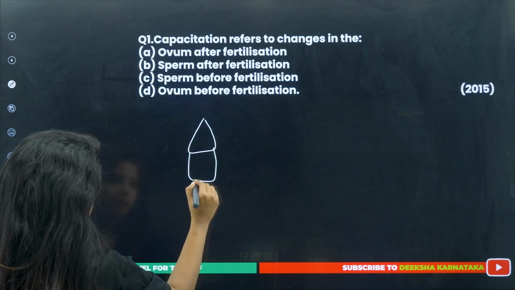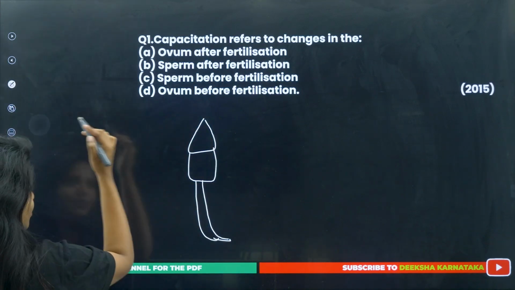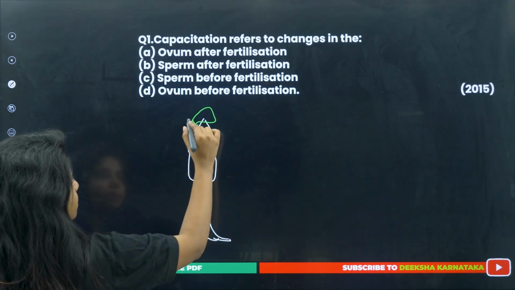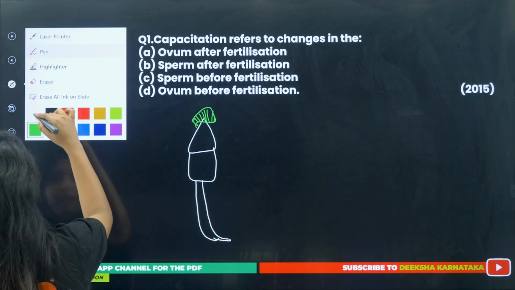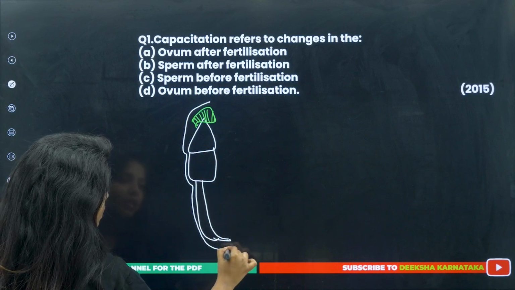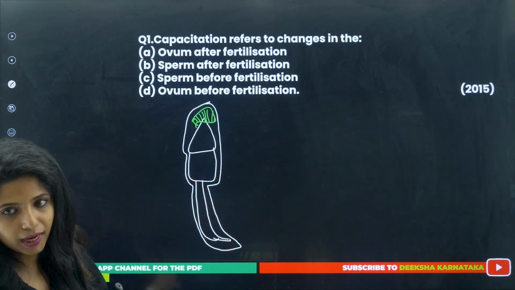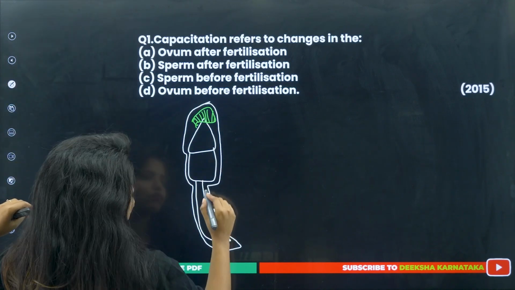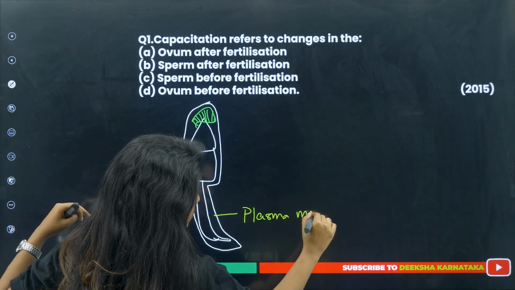This thing that I am making is known as a sperm, though it does not look like one. At the sperm's head region, there is something known as the acrosome, which is filled with enzymes. And around the sperm, children, there is the plasma membrane. I didn't draw the plasma membrane properly because it's of no big use as of now. So this is the plasma membrane.